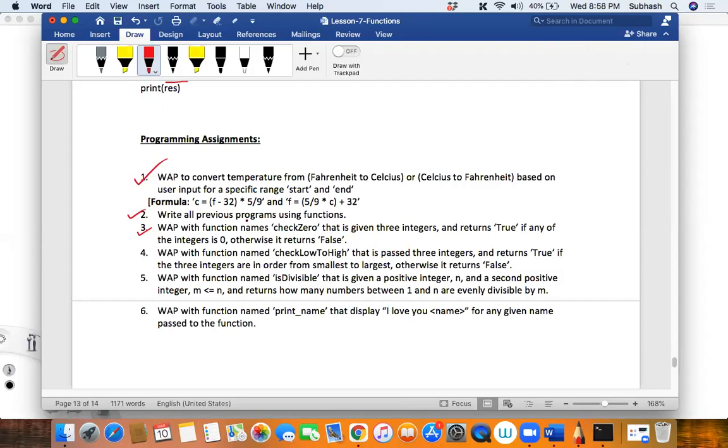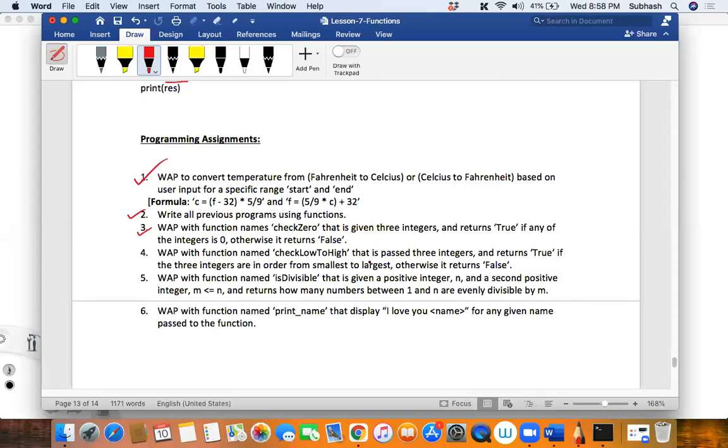Right. Then what is the fourth one? Write a program with function name check low to high that is passed 3 integers and returns true if the 3 integers are in order from smallest to largest, otherwise it returns false. Did you understand what this program is all about? Tell me.